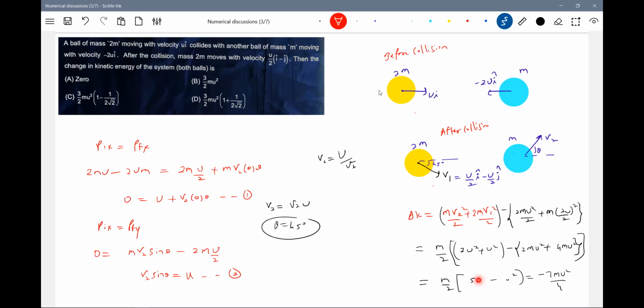Three u square. Okay, we are getting 3u square minus 6u square. m should not be there. Okay, thanks, Asita.